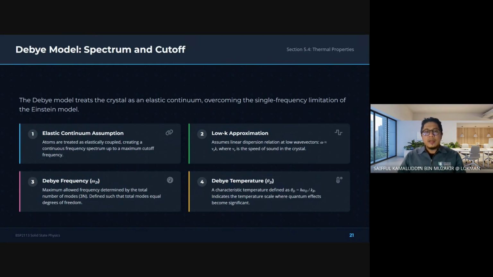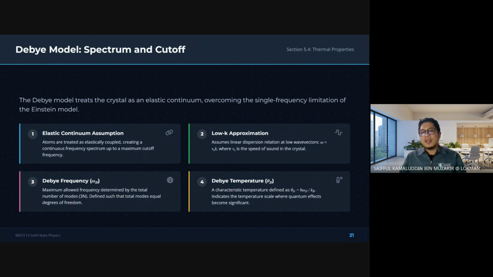Debye model treats the low frequency acoustic vibrations as if the solid were a continuous elastic medium. At the same time, it introduces a cutoff so that the total number of allowed modes remains correct. So the Debye model is more realistic because it includes a spectrum of vibrations rather than only one. That is why it explains low temperature thermal behavior much better.